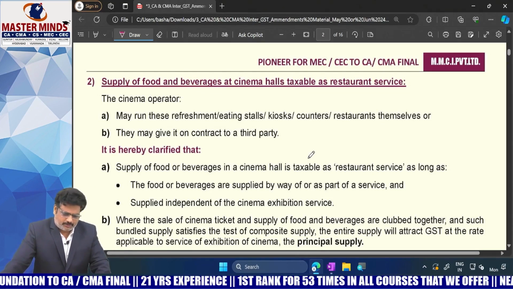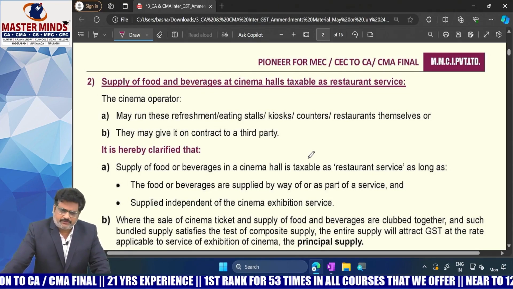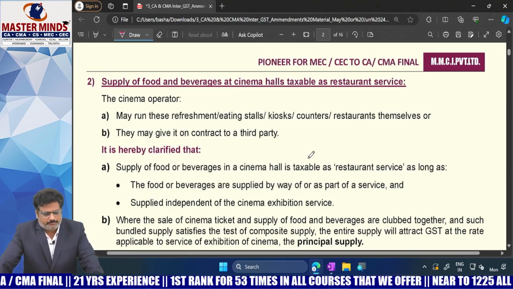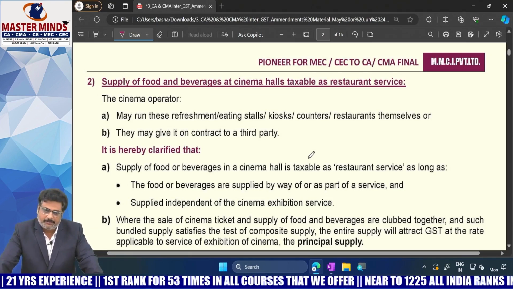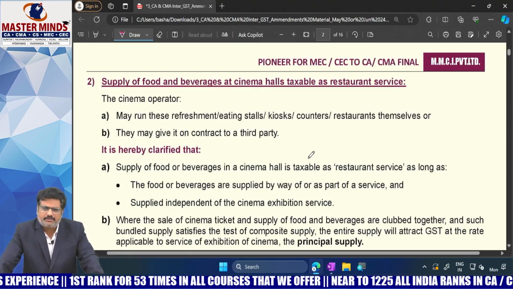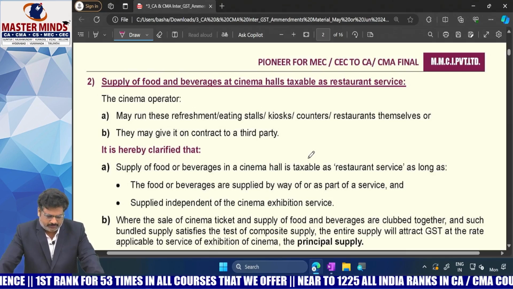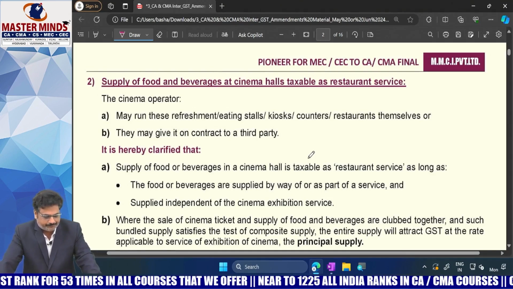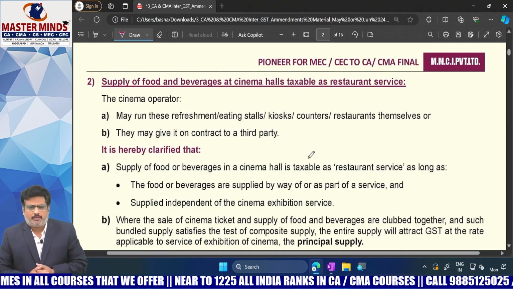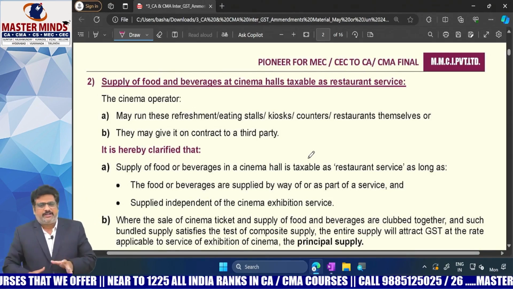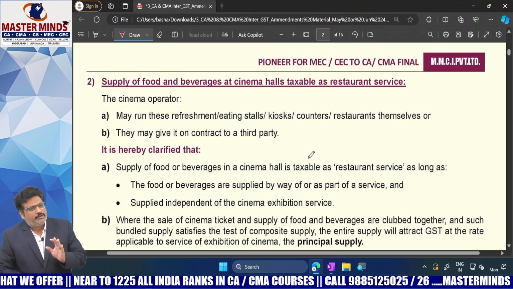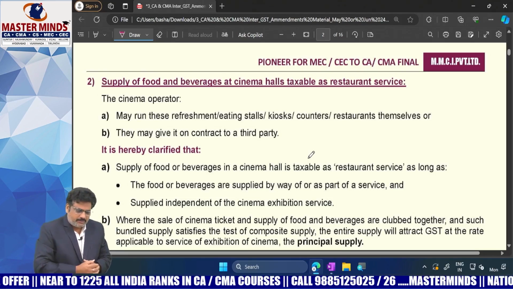If it is a composite supply, then what rate is applicable? The principal rate will be applicable here. If it is a mixed supply, the highest rate will be applicable. This is a point we already know. Why did I tell you about the composite supply point? Because of the issue for consideration here, that means the need for this particular circular.